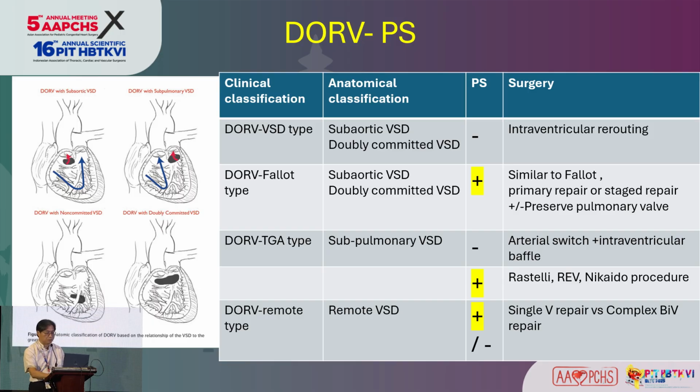How to preserve the pulmonary valve is a good point of discussion. And the DORV-TGA type is the subpulmonary VSD. It could be with or without pulmonary stenosis, but without pulmonary stenosis, we generally prefer the arterial switch and the intraventricular rerouting. And for the secondary pulmonary stenosis, we consider either the Rastelli or Nikaidoh procedure. And in DORV with remote VSD, it is a very controversial issue how to choose single ventricle or biventricular repair, especially in patients with pulmonary stenosis. And I will show some experience.